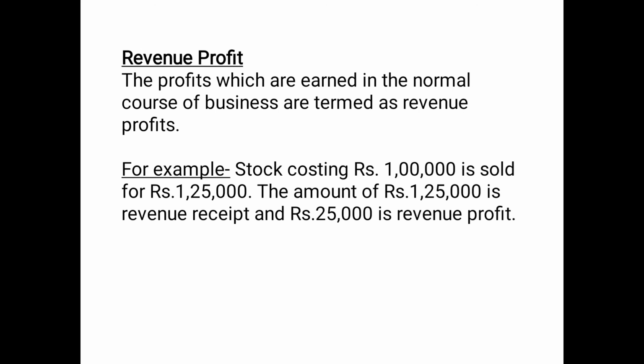Then the revenue profit. These are the profits which are earned in the normal course of business and are termed as revenue profits. For example, sale of goods, etc. So for example, stock costing 1 lakh is sold for 1,25,000. So the amount of 1,25,000 is revenue receipt, the entire amount which you have received, and 25,000 is revenue profit because you have received it within the normal course of business activity.